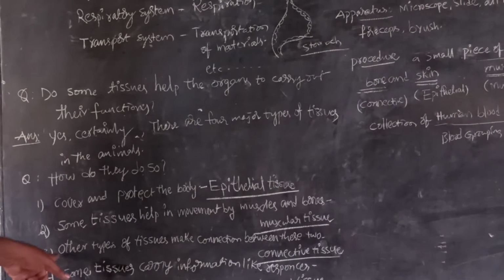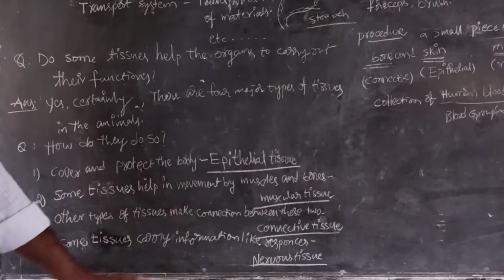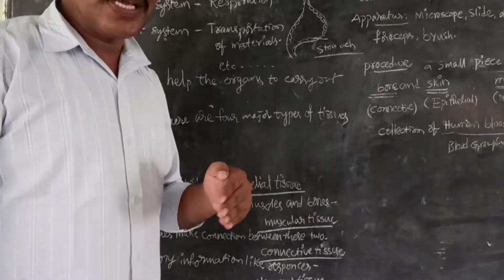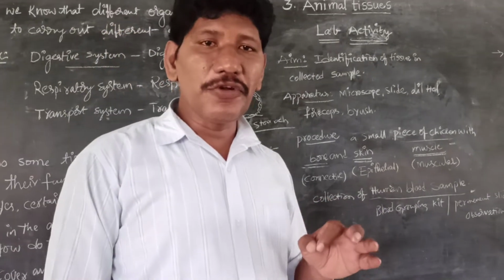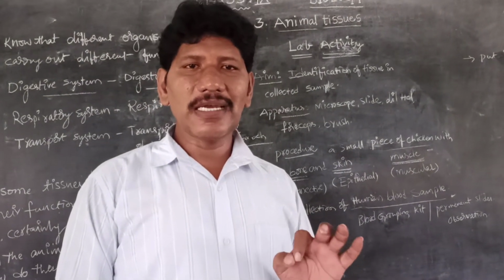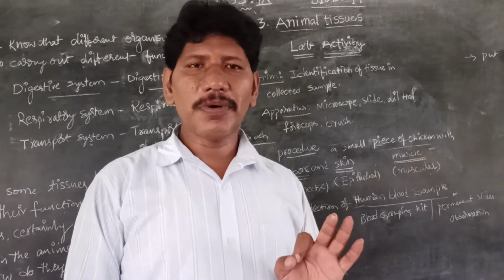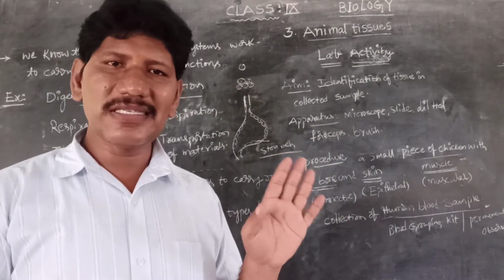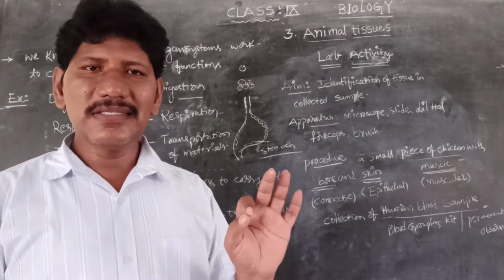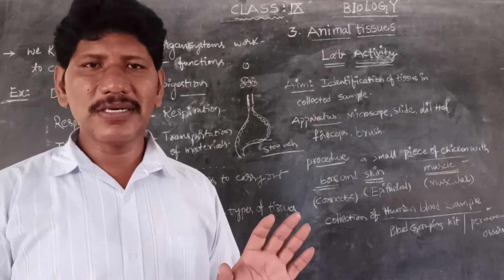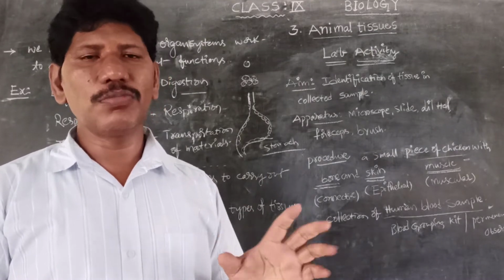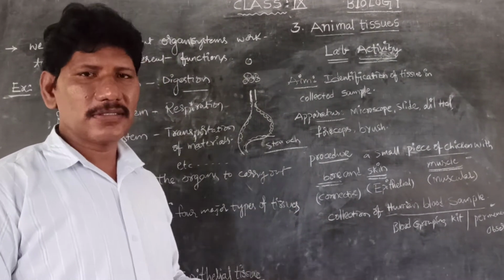Next, the other type of tissue makes connections between these. Some tissues which make connections are called connective tissue, and a fluid type of it is blood. Blood is a fluid connective tissue which connects the muscles, bones and internal parts.